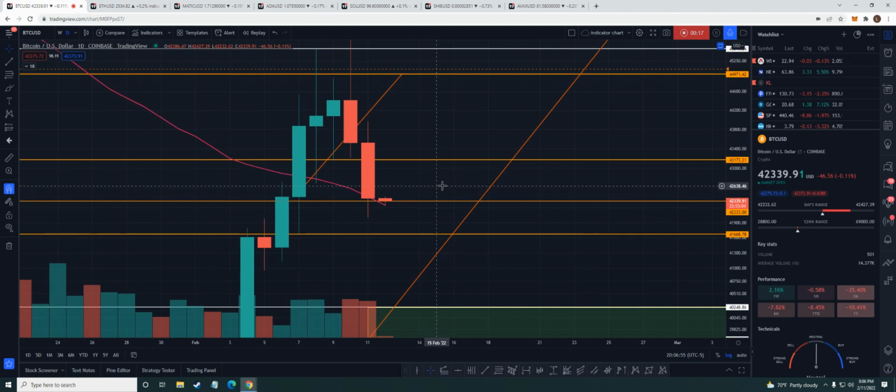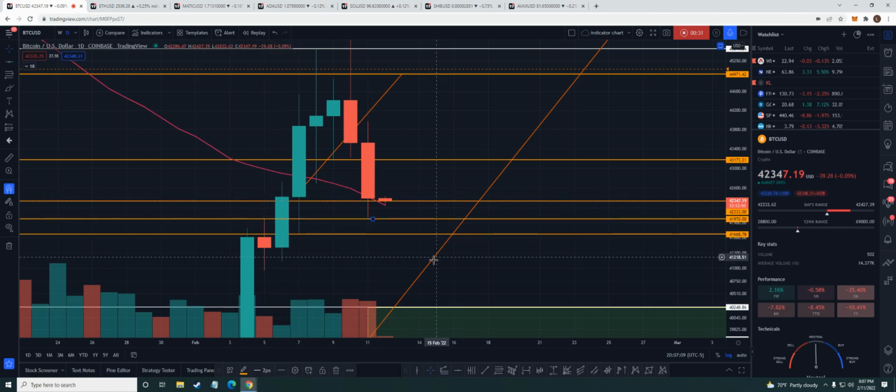Well, we talked about a possibility of a big failure happening. Now, with that being said, we didn't reach my bottom target, but we did hit this right here. You can see this wick right here where I'm on. Boom, and it kind of hits bottom. And we did get a bounce right there.